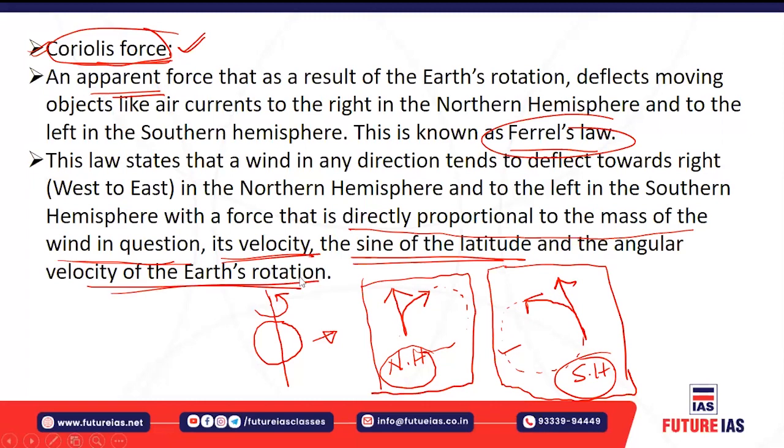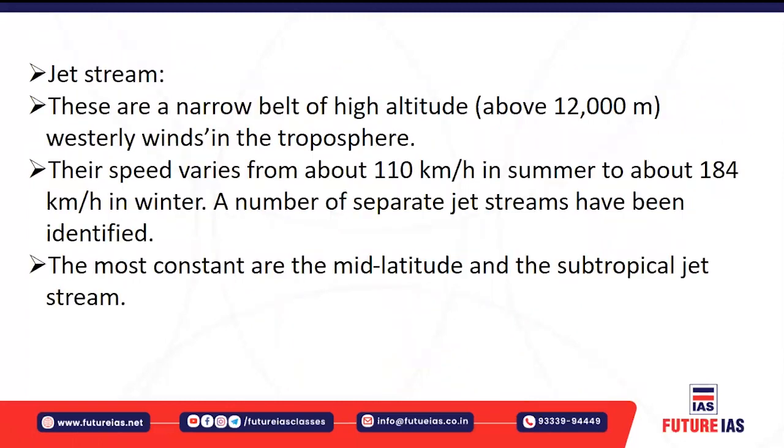So it is again a complicated technical term, no need to bother about this one, but you must understand, because of the Coriolis force, it is the apparent force which basically deflects any moving object to its right in the northern hemisphere and any moving object to its left or anti-clockwise direction in the southern hemisphere.